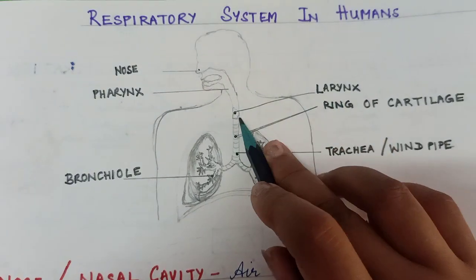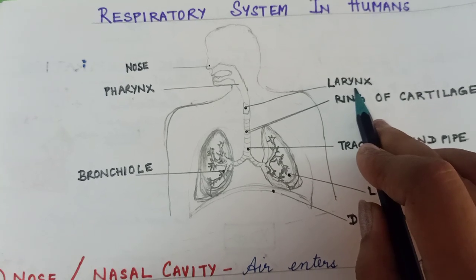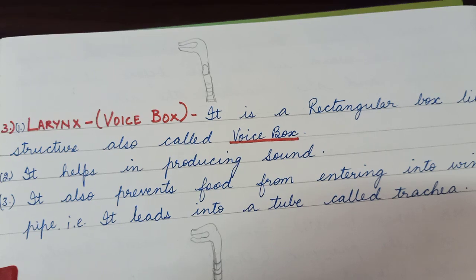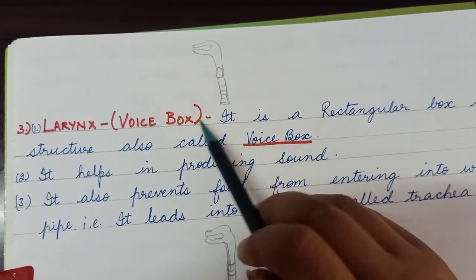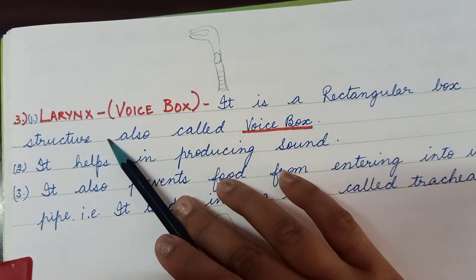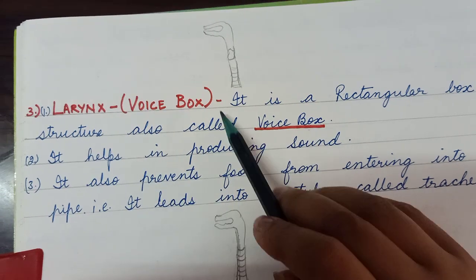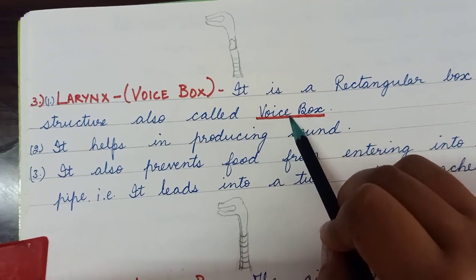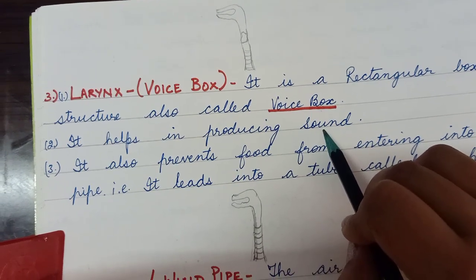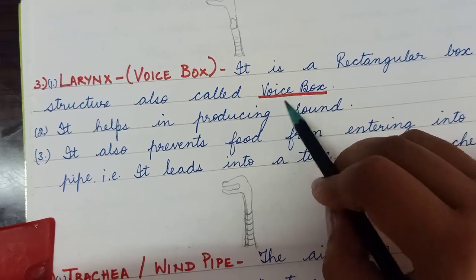Now you can see here that this part in the throat region is known as the larynx or voice box. Now we see the function of the larynx. So children, the larynx is also known as the voice box. It is a rectangular box-like structure. It helps in producing sound, so that is why it is known as the voice box.